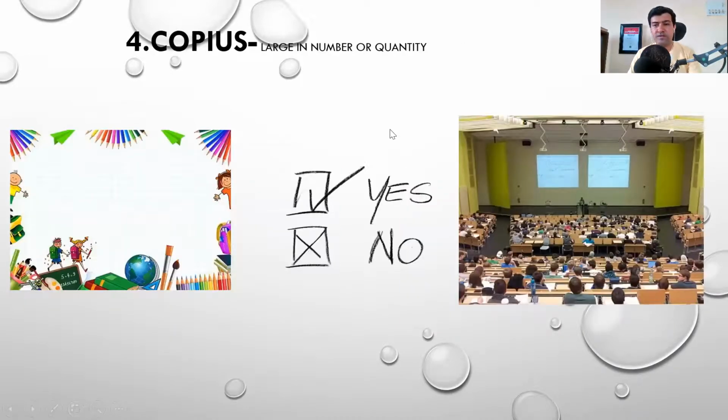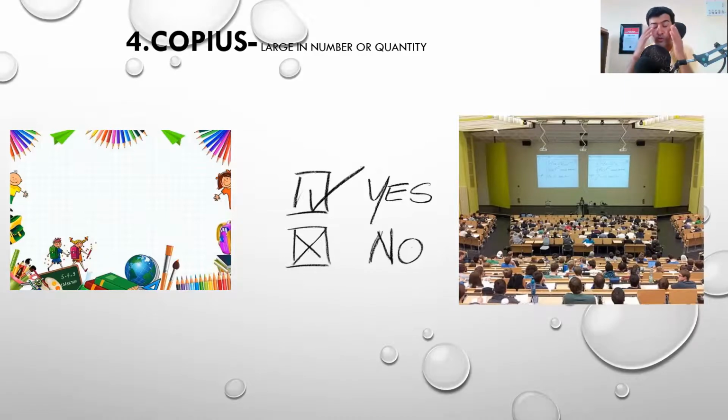Coming to the fourth one, copious. Imagine that you are a professor, or an orator, or somebody delivering a speech, and you are asking your students, or your audience, do you want a copy of my notes? You thought that they'll say no, but they are saying yes, we want a copy of your notes. They are saying yes in large numbers, because there are many people sitting in front of you, and they are saying yes in chorus. So saying yes in chorus is your large quantity. Copious, large in number or quantity.